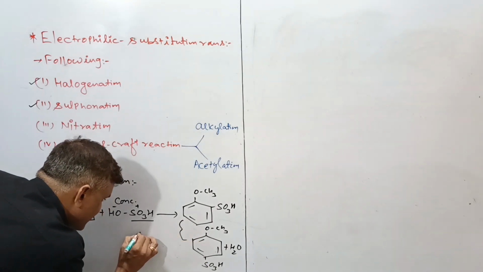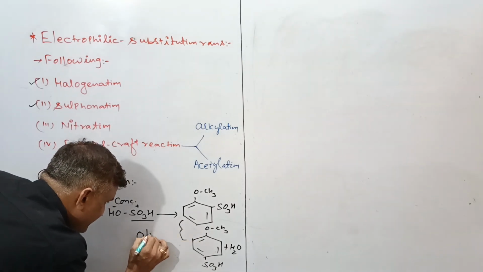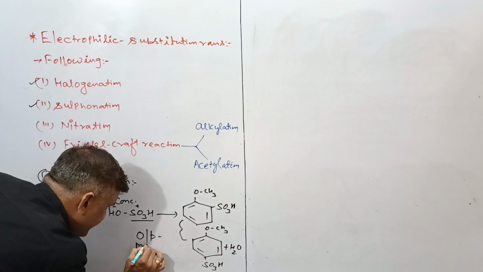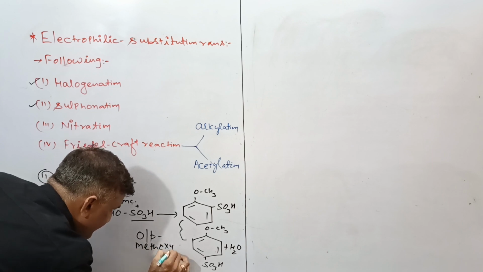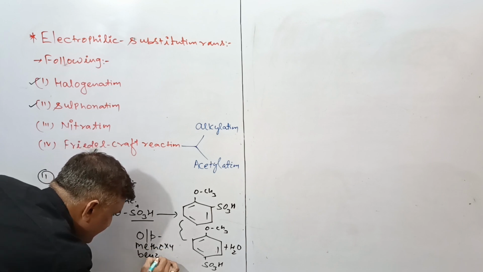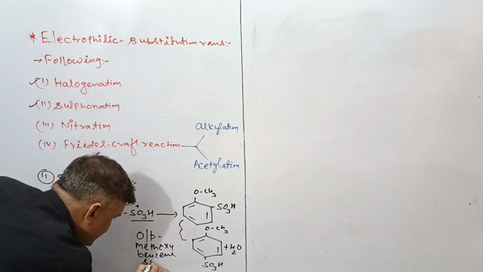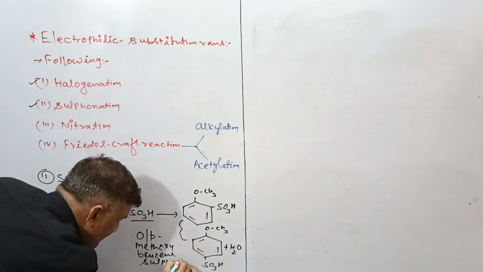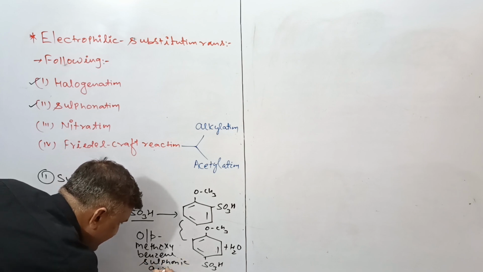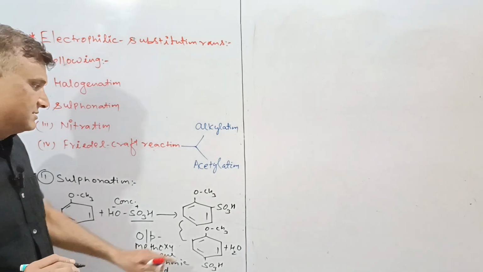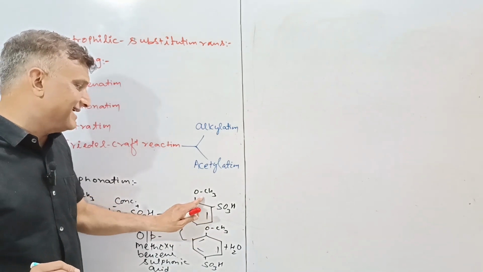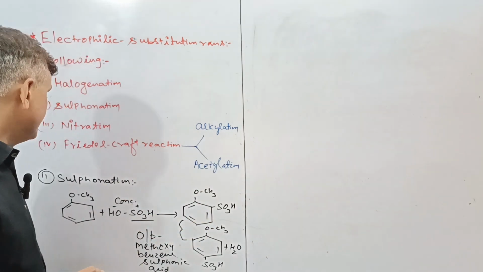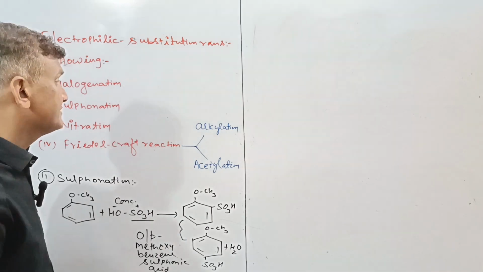Both are known as O and P methoxy benzene सल्फोनिक एसिड का फॉर्मेशन होगा बिकॉज ऑफ यहाँ सल्फोनिक एसिड ग्रुप की ज़्यादा प्रायोरिटी है while it acts as a prefix also. So this was about the sulfonation.